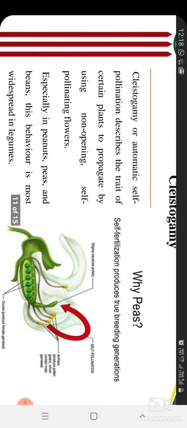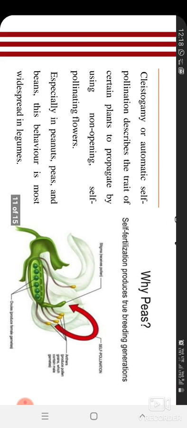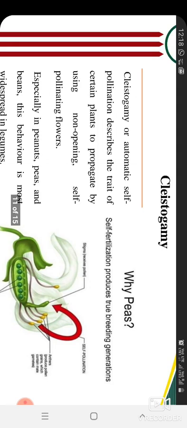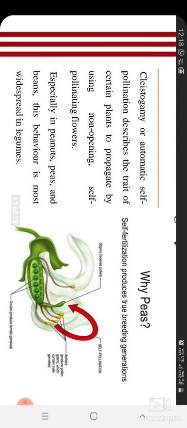Then cleistogamy. What is cleistogamy, or automatic self-pollination? It describes the trait of certain plants to propagate by using non-opening self-pollinating flowers. In cleistogamy, the flower doesn't open; it stays closed, even after pollination. That's why it's called cleistogamy, automatic self-pollination, meaning it will definitely go for self-pollination, because it's not opening,